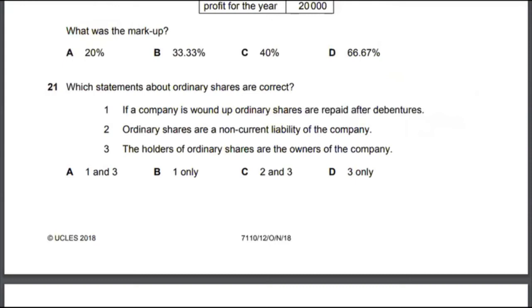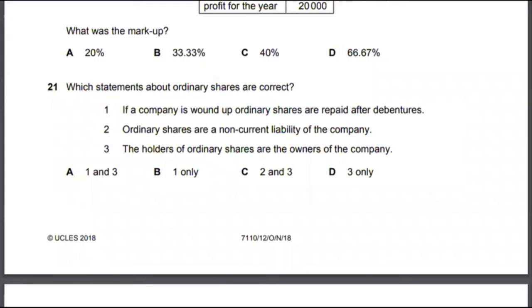Let's look at multiple choice 21. Which statements about ordinary shares are correct? If a company is wound up, ordinary shares, that is actually true. Ordinary shares are, no, that is actually false. That is true. So 1 and 3 is the correct answer to multiple choice 21, which would be option A.